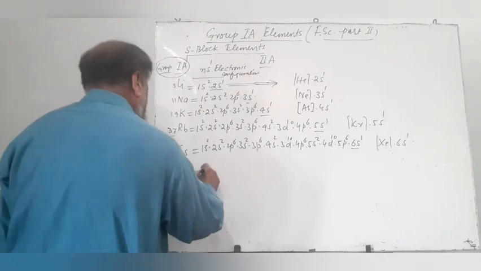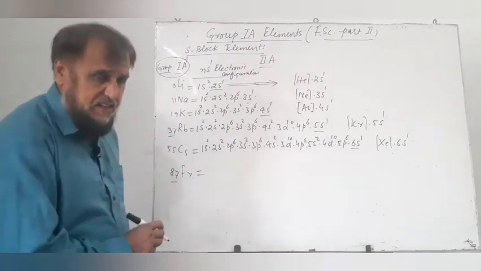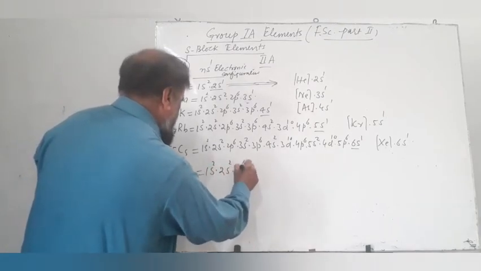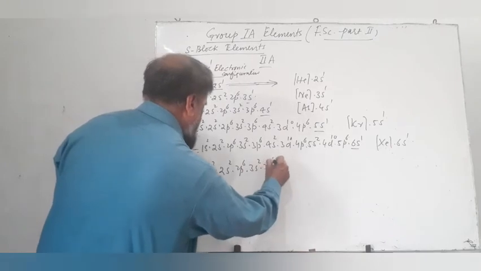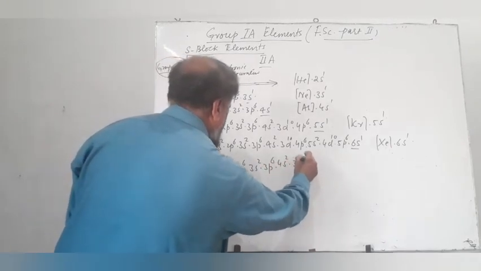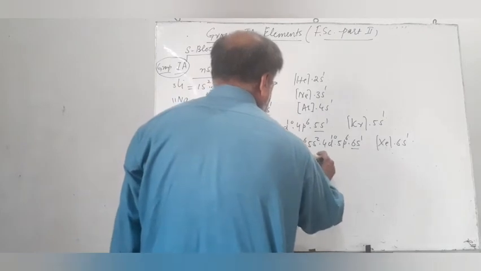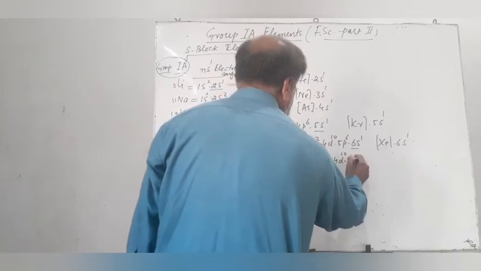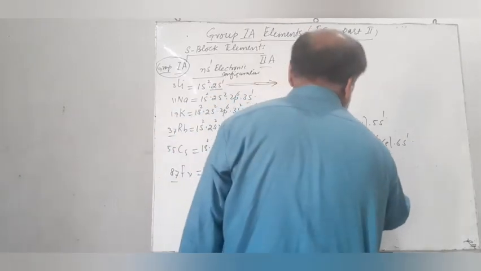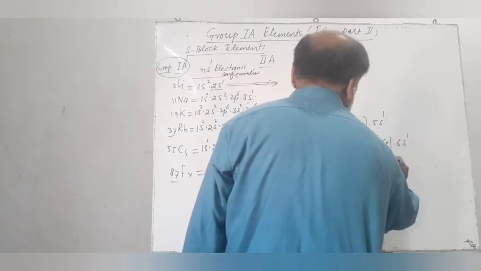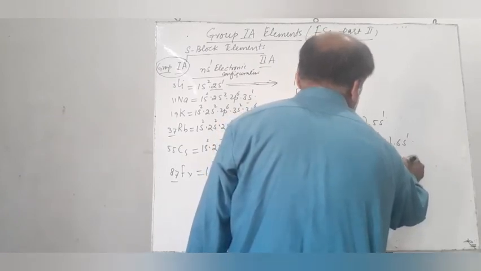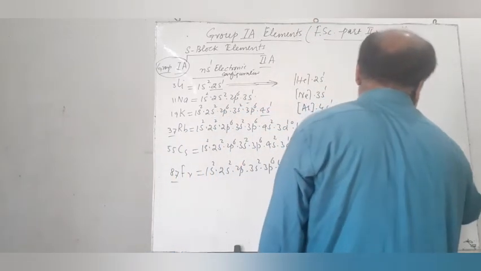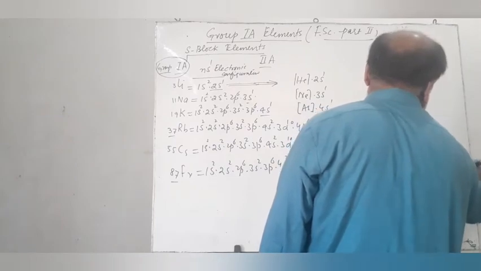Francium, with atomic number 87, having 87 electrons, has the configuration 1s2 2s2 2p6 3s2 3p6 4s2 3d10 4p6 5s2 4d10 5p6 6s2 4f14 5d10 6p6 and 7s1, or we can write radon configuration into 7s1.